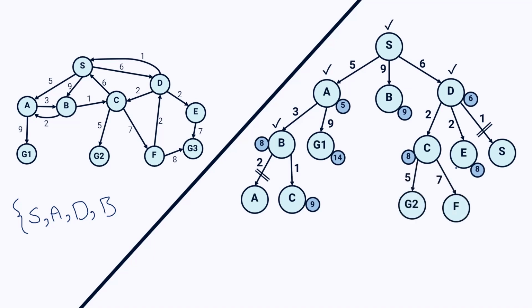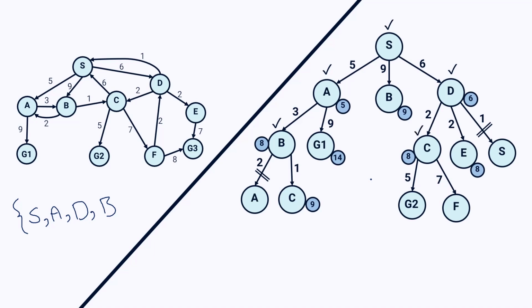So consider I pick C. C has 2 children again, G2 and F, and also S. I don't show S here because it's already in my visited list, and I just want to prevent this search tree from being so crowded. But the true thing is to have S here too. But anyway, so I have G2 and F.